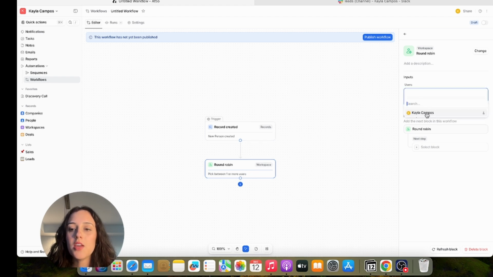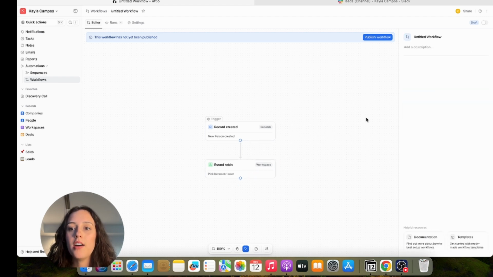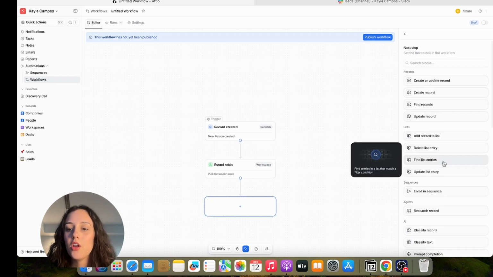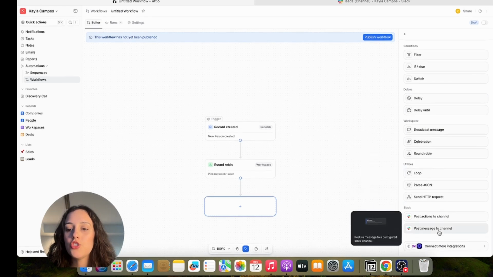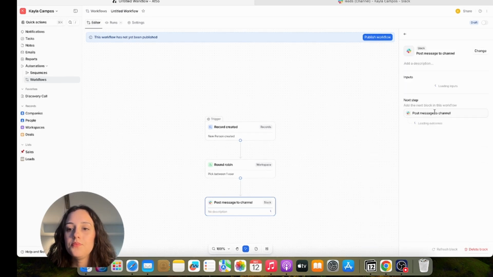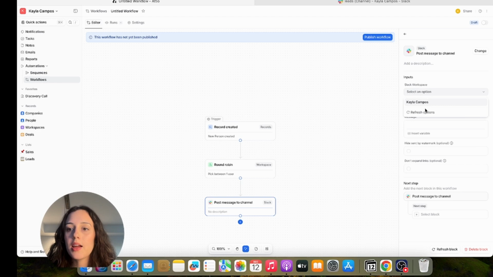And it's just me in this account, but of course, if you have more users, you'll see them there. So you'll see pick between 1, 2, 3, so on and so forth users. And then the next step will be post message to channel under Slack. And I'm going to select the Slack workspace, the channel. So I have a leads channel.